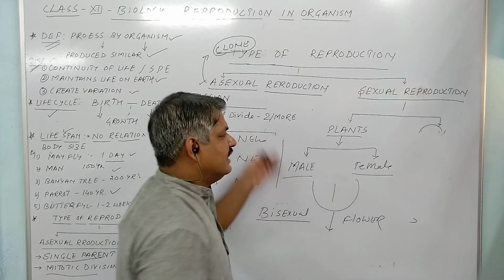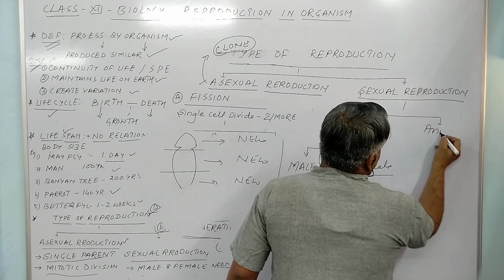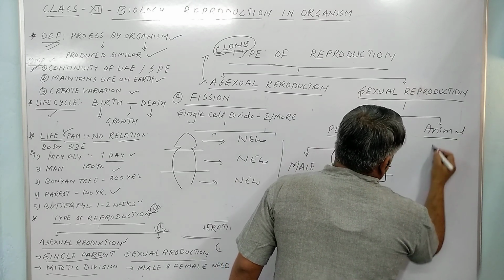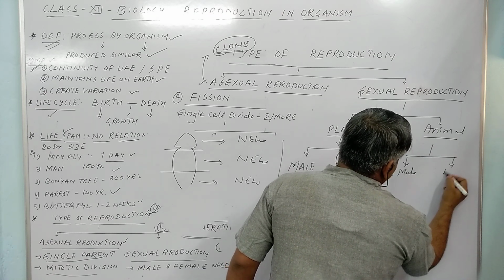Clear? Now, in the case of animals, we can see this is an animal, and in animals we can see males and females.